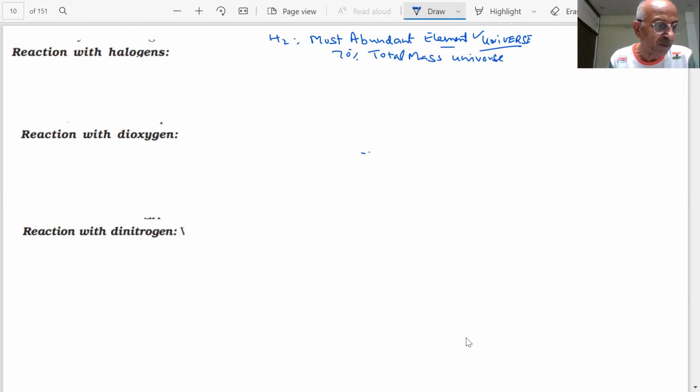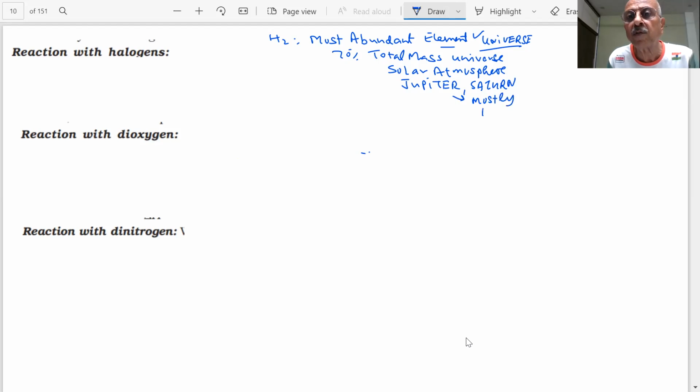And in the solar system, it is the principal element in the solar atmosphere, where you have very high temperature. It is also the principal element in the giant planets Jupiter and Saturn. What do they have? Mostly hydrogen.